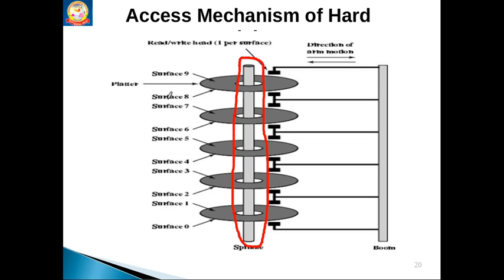Each disk has several surfaces. As I said, the surface is again divided into tracks and sectors, and in sectors, in terms of bytes, the data is recorded. For every surface, we have a read-write head. See, here there is a read-write head, another read-write head, another one. For every surface, we have a separate read-write head. In this way, we can access the hard disks.